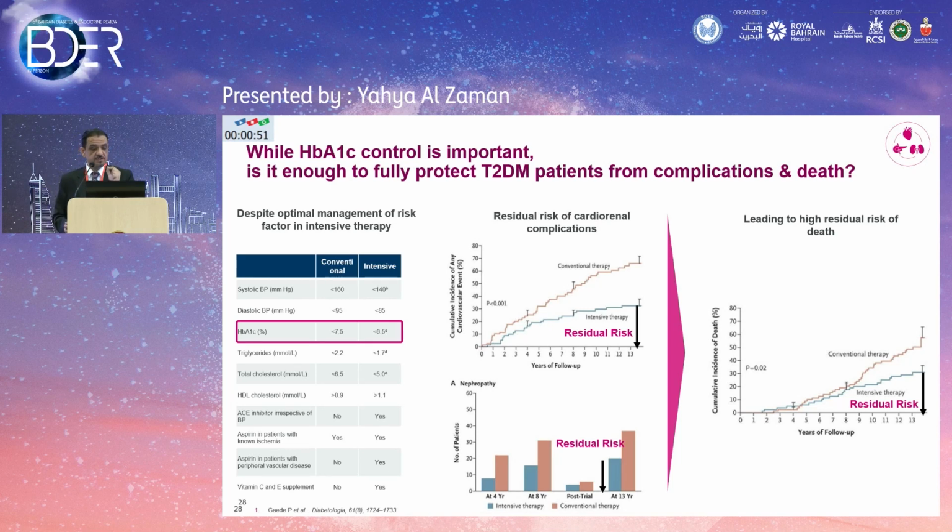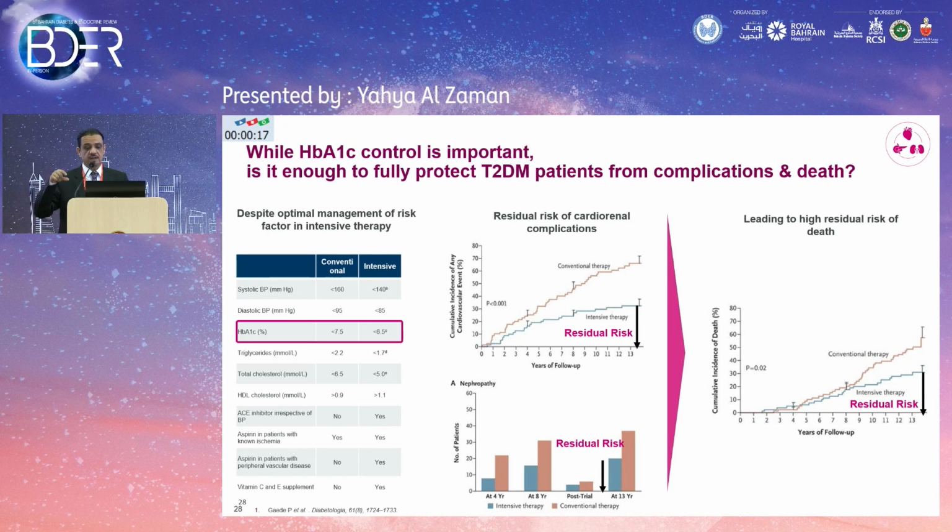And I think by adding this SGLT2 inhibitor as early as possible, you will achieve more benefit than leaving it until late, once you develop the complication. The evidence and even the guidelines say you use GLP-1 agonists whenever you have established cardiovascular disease, once you already have a complication. SGLT2 inhibitors have evidence that you can use them even before you have established complications. So using them as early as possible will address this small unmet residual risk, which cannot be met even if you aggressively control your diabetes, HbA1c, blood pressure and lipids.